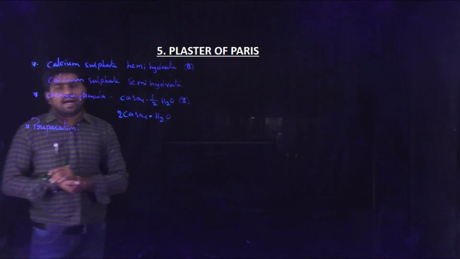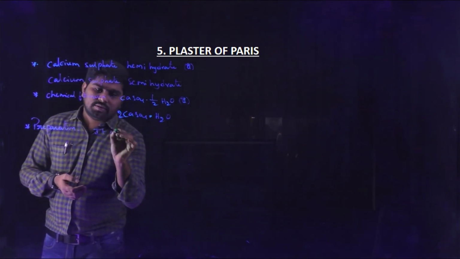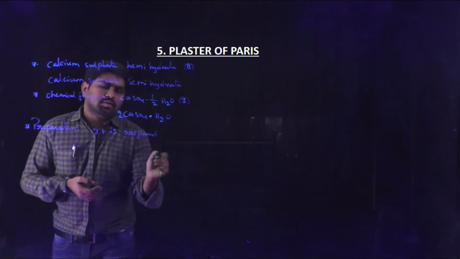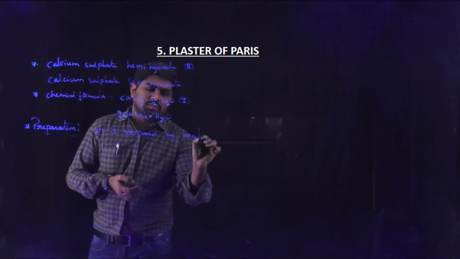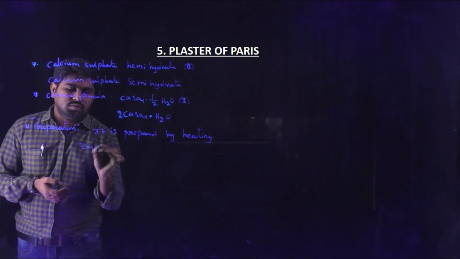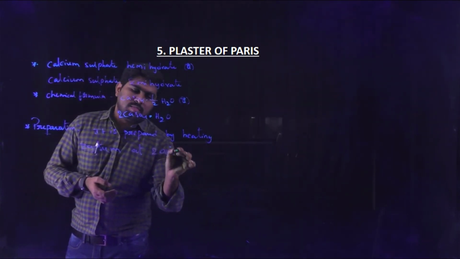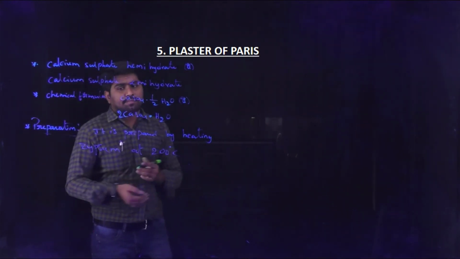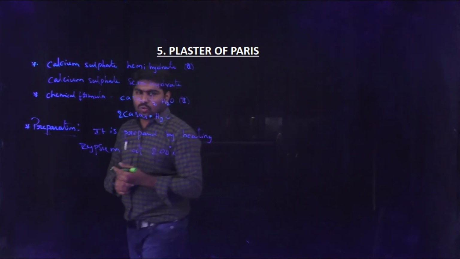Now coming to the preparation of plaster of Paris. It is prepared by heating gypsum at 200 degrees centigrade.